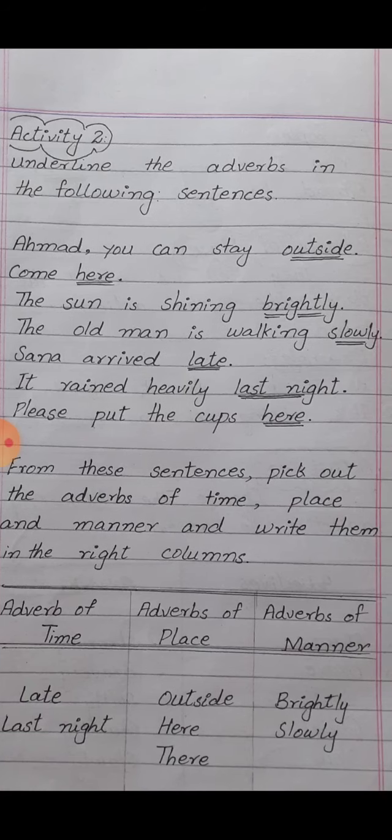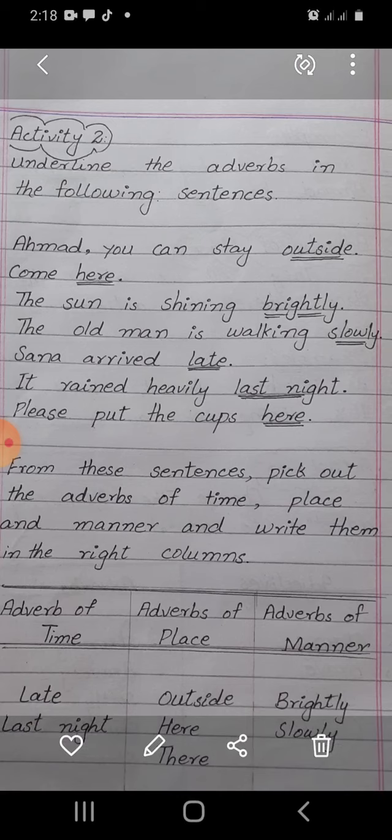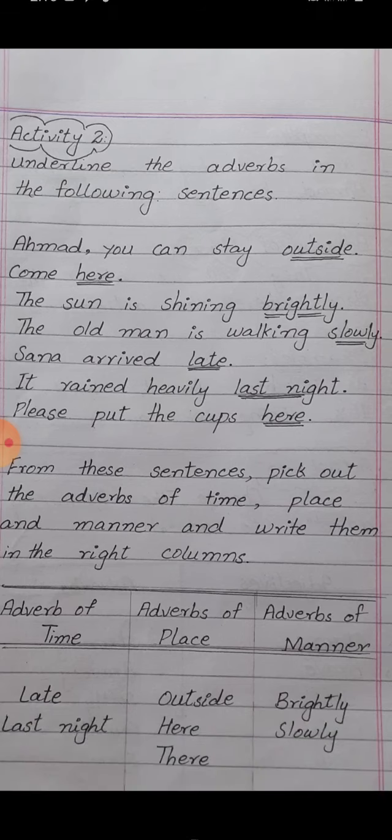Adverb of manner. An adverb of manner defines in which way or in which manner the action took place. And that is brightly. Brightly qualifies the shining, and brightly means full of light. So brightly is an adverb of manner. Next one is option number 4, slowly. Walking slowly. Slowly also defines the way, and slowly is an adverb of manner.